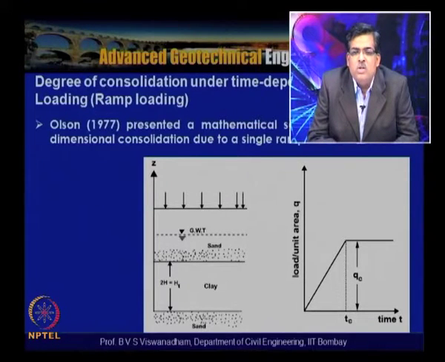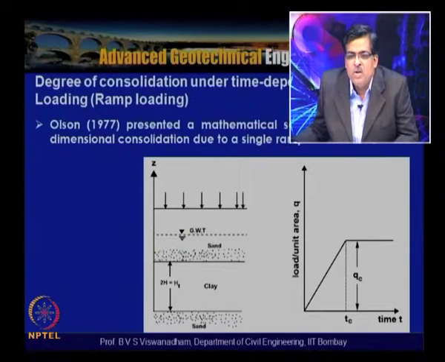Wolfson 1977 presented a mathematical solution for one dimensional consolidation due to a single ramp load. If you assume the instantaneous load, there will be a deviation from the instantaneous load conditions. Wolfson 1977 gave a solution for a single ramp load, where stage-wise loading has not been considered, wherein a single ramp has been constructed over time Tc.